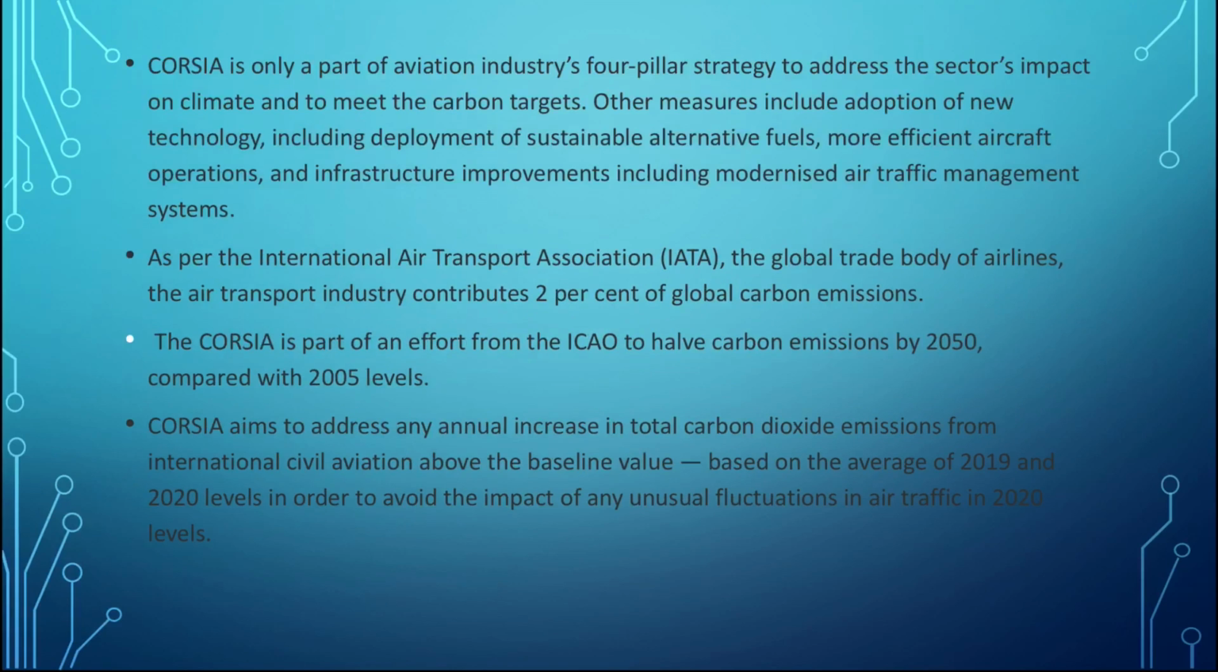So not only CORSIA, but some other efforts are also being taken by ICAO. CORSIA is only a part of the aviation industry's 4-pillar strategy. So the other three strategies we are going to discuss: first, to address the sector's impact on climate and meet the carbon targets. Others are adoption of new technology, including deployment of sustainable alternate fuels, more efficient aircraft operation, and infrastructure improvement, including a modernized air traffic management system.